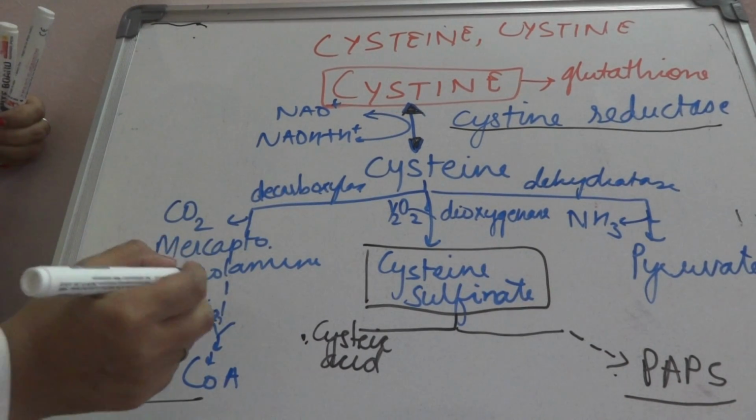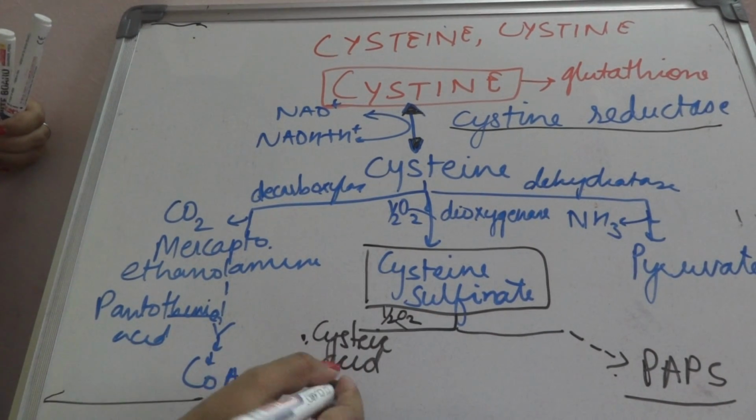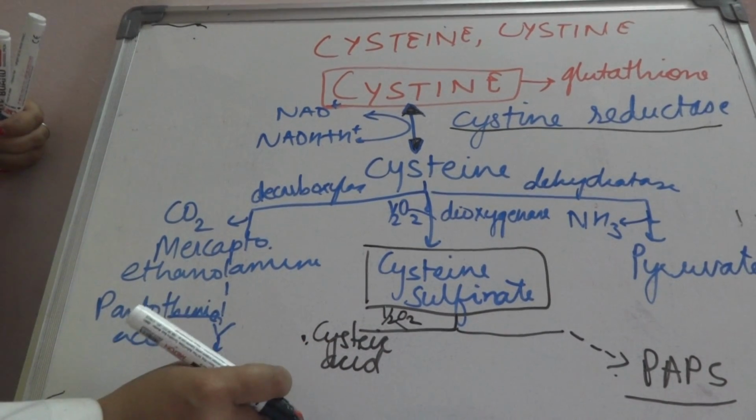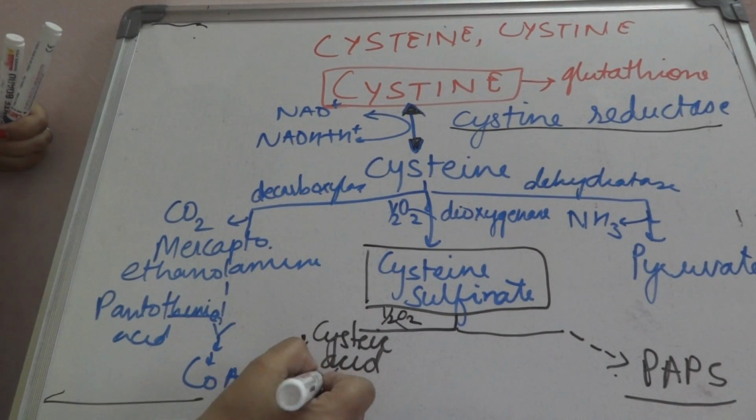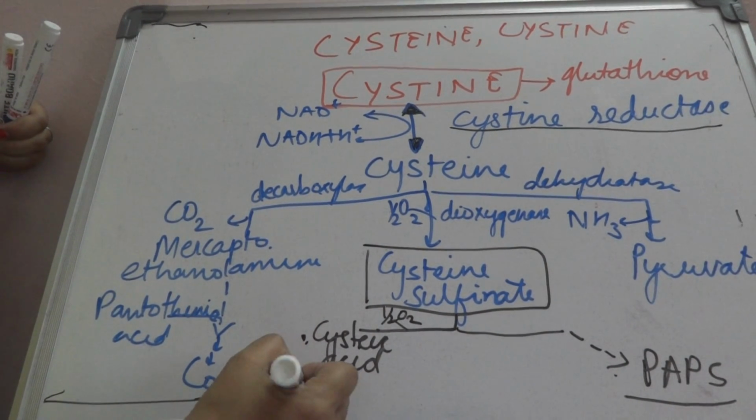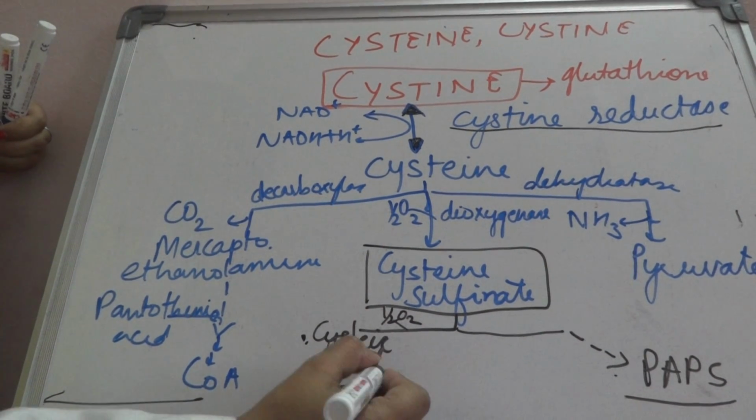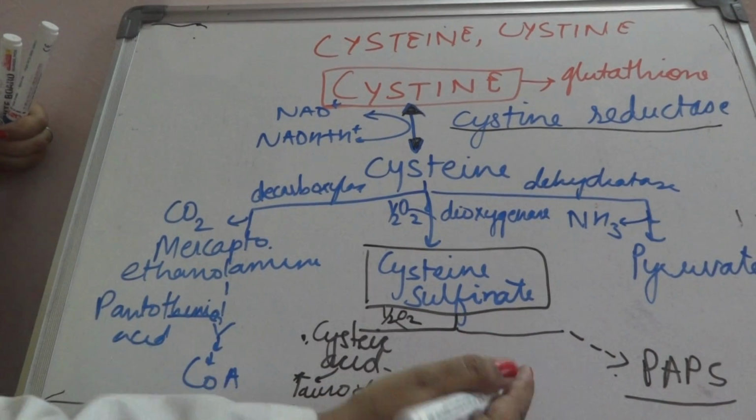This cysteic acid is formed by utilizing oxygen. The cysteic acid can combine with taurine to form taurocholic acid, or it can again form pyruvate. Okay, so this can combine with taurine to form taurocholate, or it can go through various reactions to form pyruvate.